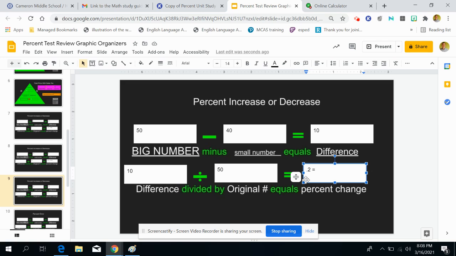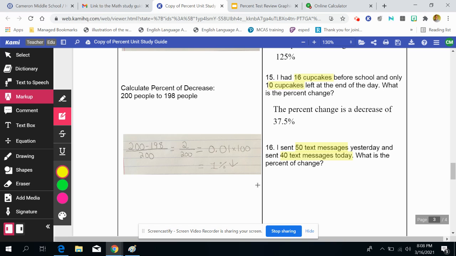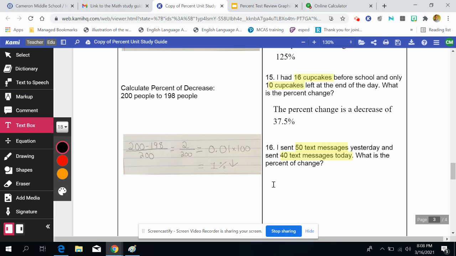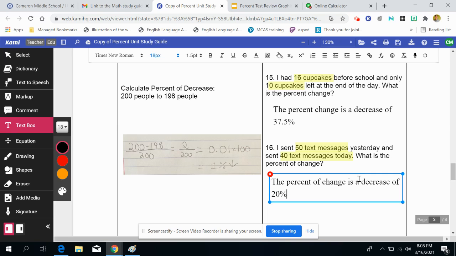So when I do that, I end up with 20%. I'm going to go from here and now answer the question on my study guide. So the percent of change is a decrease of 20%.